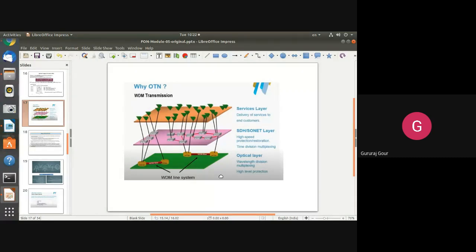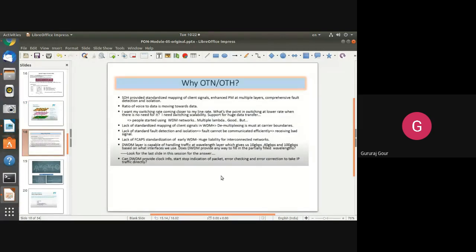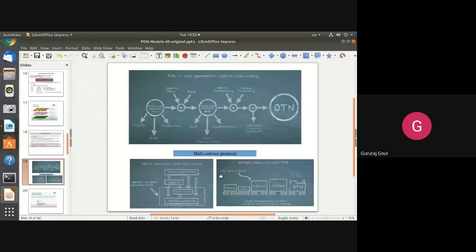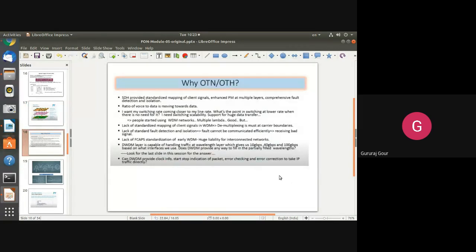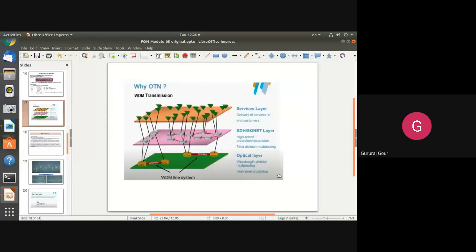So IP is becoming a big picture here, and in order to handle different protocols, whether they are concerned with internet, or video, or mobile, or storage, we have to go for some different clubbing of these technologies.